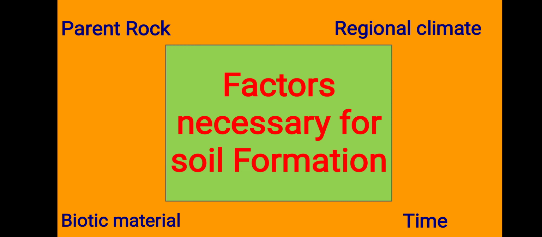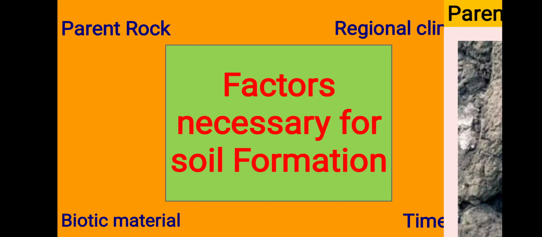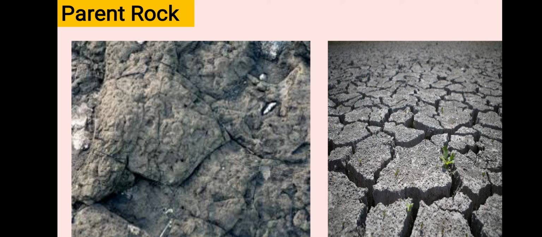Some factors are necessary for soil formation. They are: first one, parent rock; second one, regional climate; third one, biotic material; and the fourth one is time. Let's learn these factors one by one. Which factors are they? First one parent rock, second one regional climate, third one biotic material, and the fourth one time. Okay, we will learn the first one, parent rock.